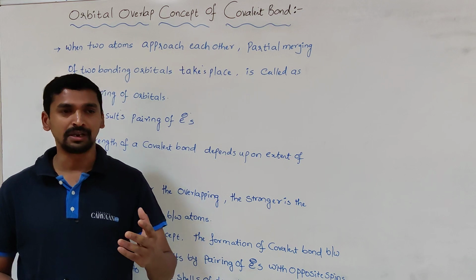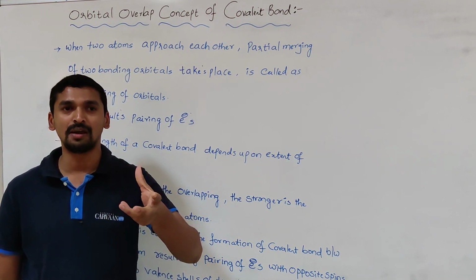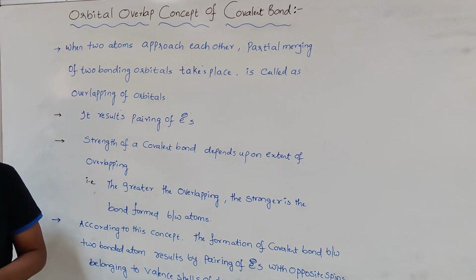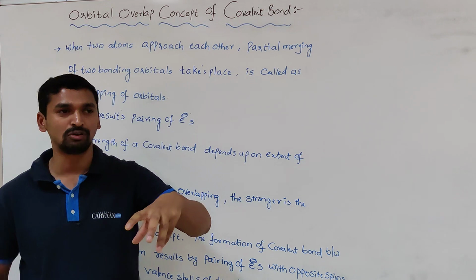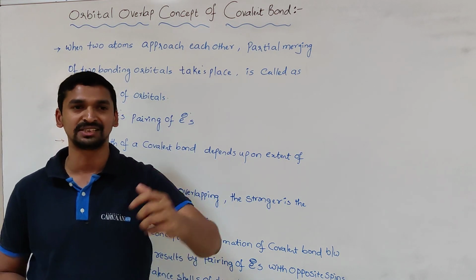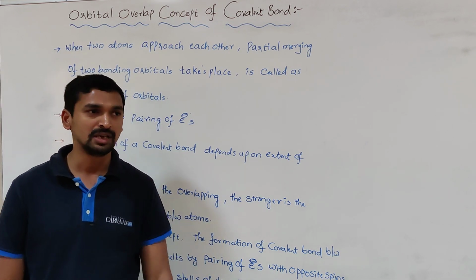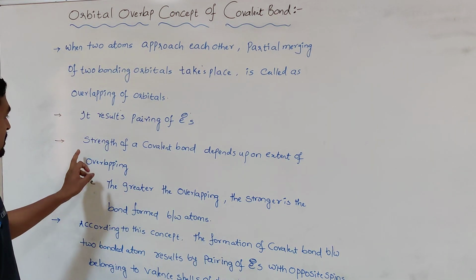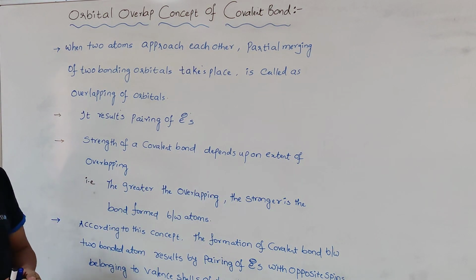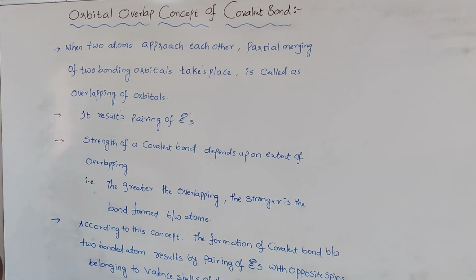If the orbitals merge together to a greater extent, that means the overlapping takes place to a greater extent, the stronger the bond that will be formed. If the orbitals are not overlapped to a greater extent, but only to a small extent, then a weak bond is formed. That means the strength of a covalent bond depends upon the extent of overlapping. The greater the overlapping, the stronger the bond formed between the atoms.